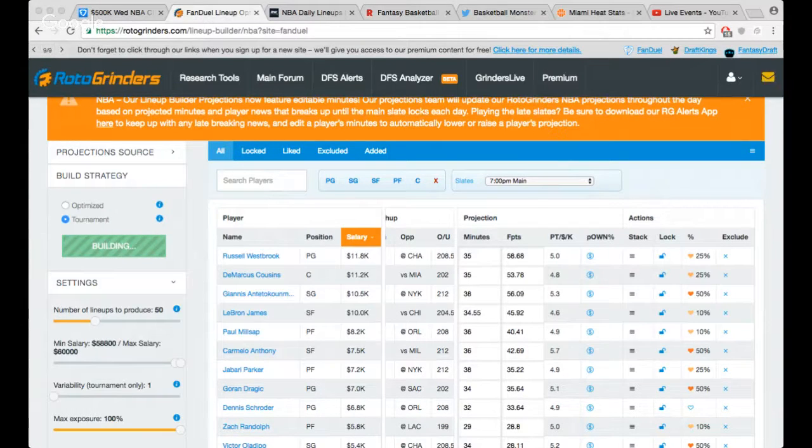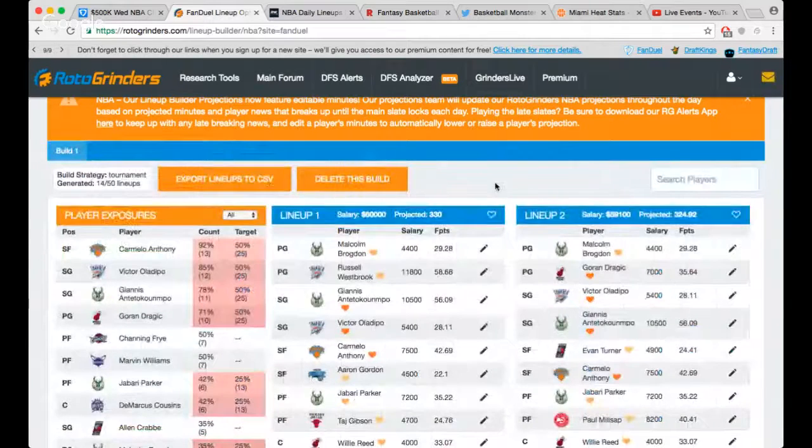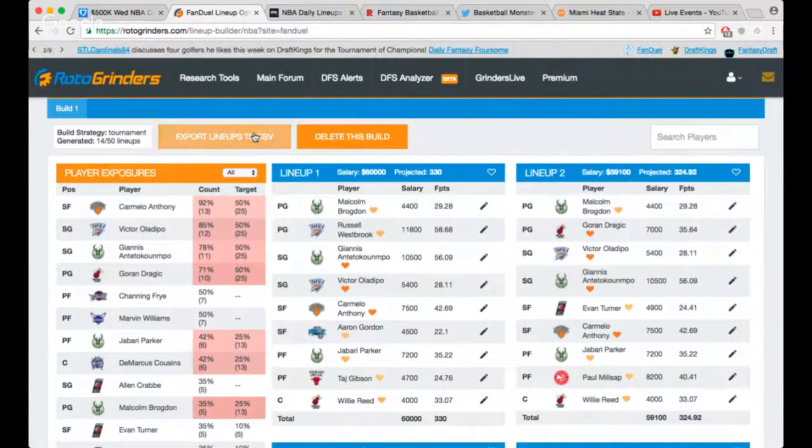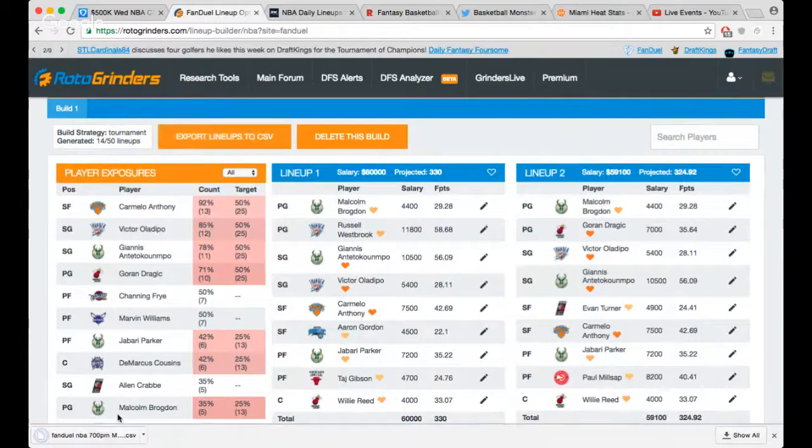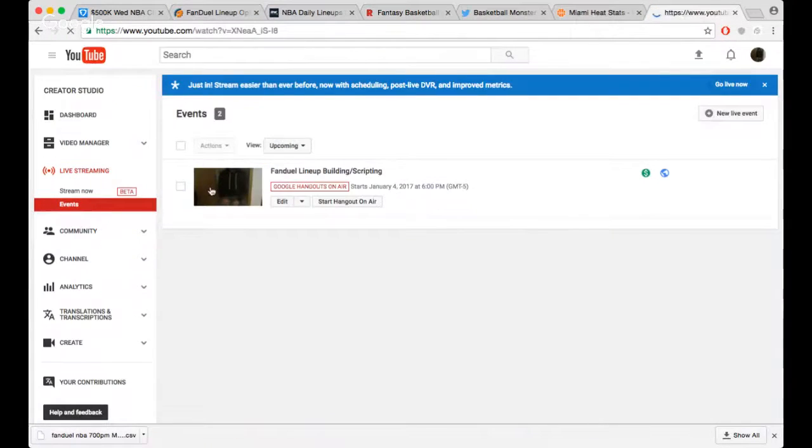See what comes up. So I only came up with 14 possible lineups. I guess because some of the percentages aren't going to add up, so that's probably why, it was doing its best to do that. So right now, let's say we want to export the lineup. Right now it saves on the bottom. Let me see if you guys can actually see that saving on my screen.